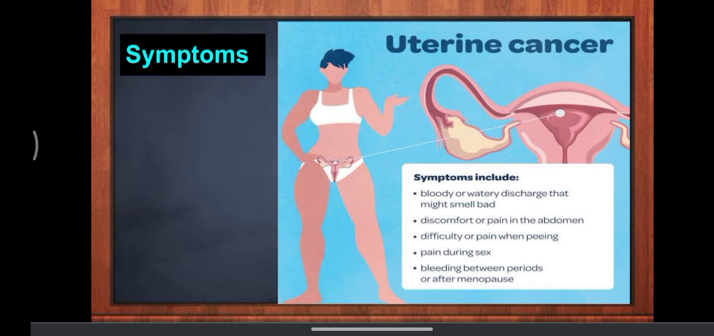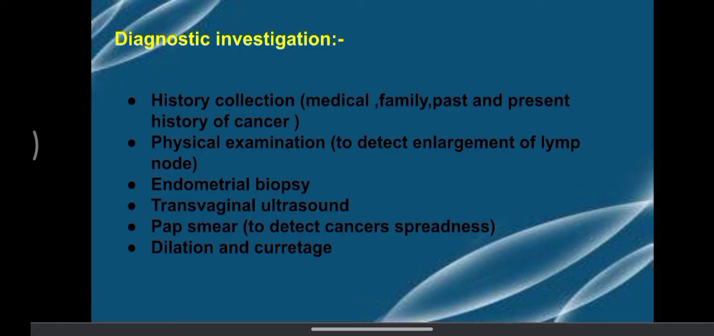Now we'll see the diagnostic findings. What could be the diagnostic findings that we can easily find that the patient is having uterine cancer, right? So first we'll start with the history collection, including medical, family, past, present history of the cancer. Obviously we need to check the history of the patient, whether previous medical, family, past, present history of cancer is there or not.